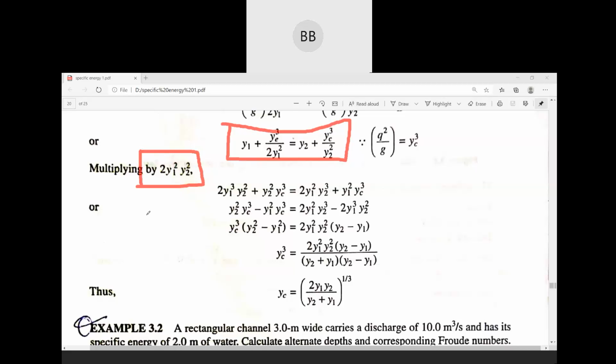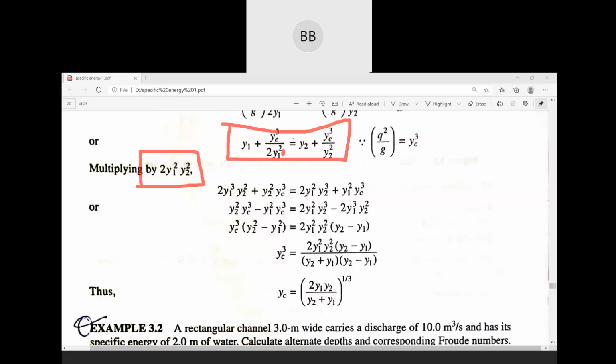So if you multiply here, multiplying with the first term, it will be y1 square, then we have again y1. So it will be twice y1 cube, y2 square. Plus, if you multiply it with this term, it will be twice y1 square, and here also we have twice y1 square, it will be cancelled out. So what will be left is y2 square and yc cube.